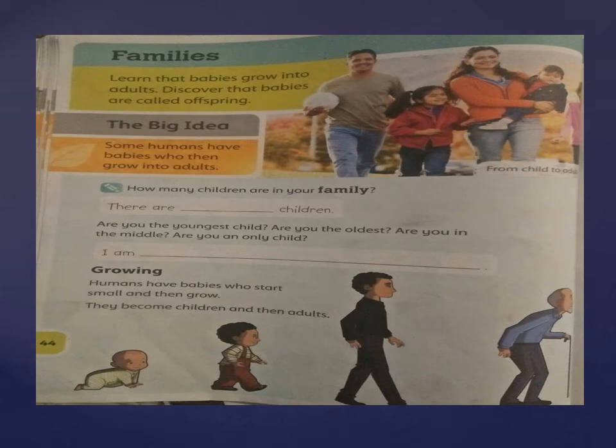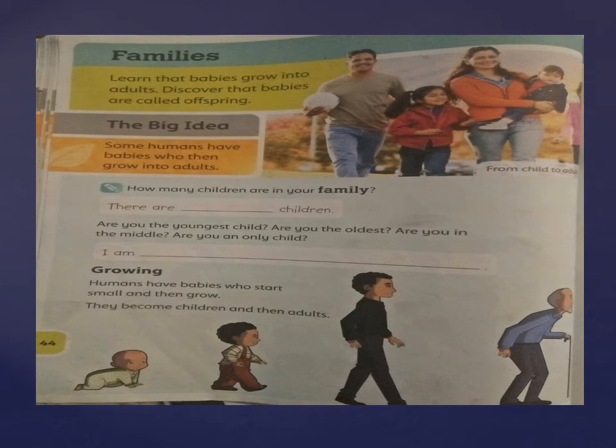Yes, first when we are born we are babies, then we become children and then adults, and the last stage is the old stage. How many children are in your family? Yes class, how many children are in your family? There are dash children. You have to write how many children you have in your family, how many siblings you are. So you can write either 3, 4, or 5. You can write the number over here.